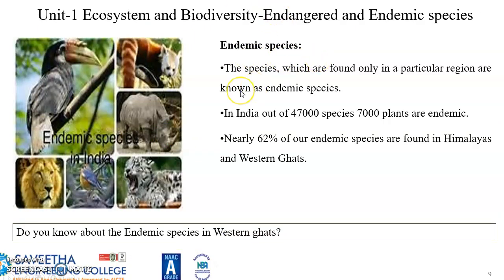So what are endemic species? The species which are found only in a particular region are known as endemic species. For example, the Kurinji flower can bloom once in 12 years and we can find it only in a particular place. Such species we call endemic species. In India, out of 47,000 species, 7,000 plants are endemic and nearly 62% of our endemic species are found in the Himalayas and Western Ghats. Most botany or zoology students go for field visits to check some of the endemic species.